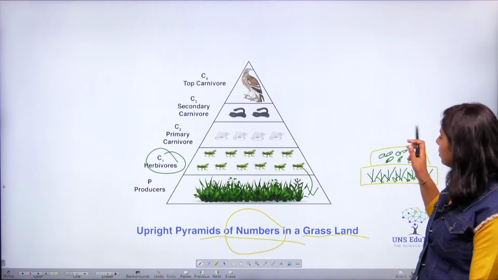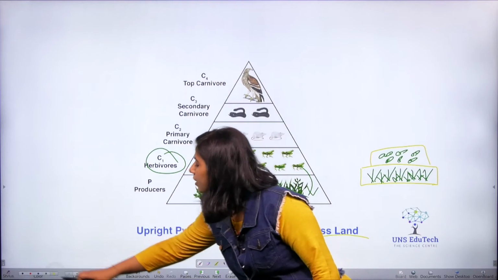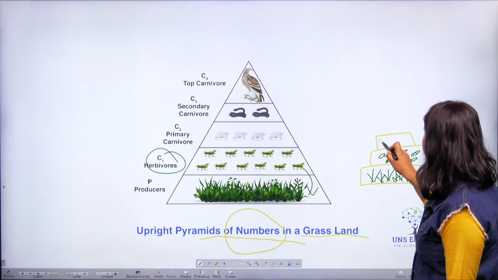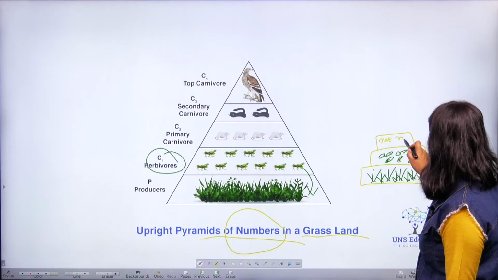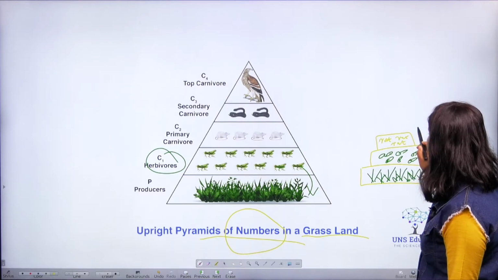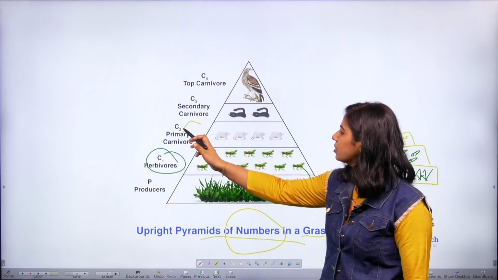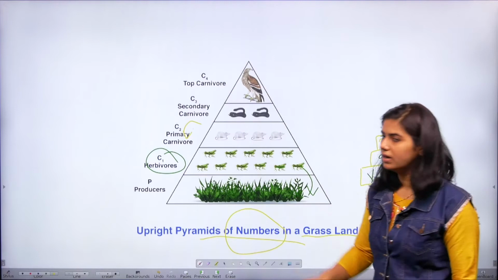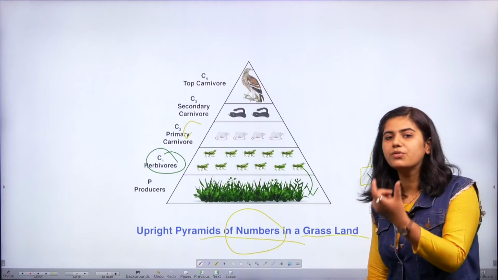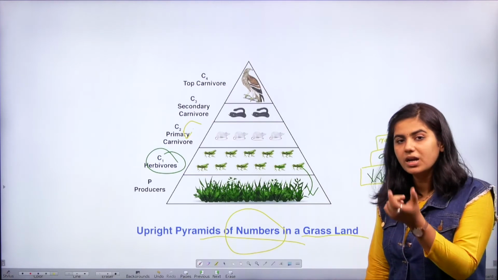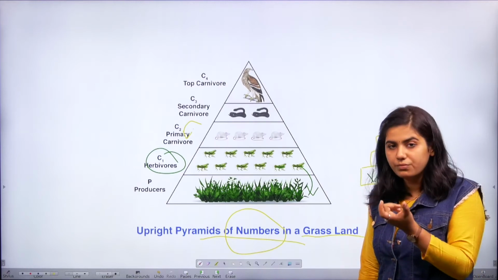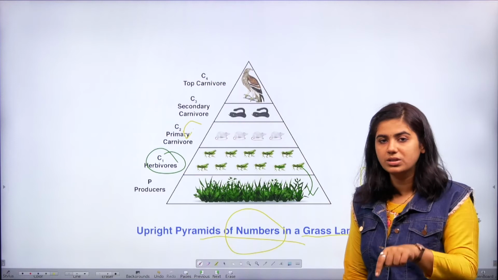So when we draw the next bar, it will be bigger or smaller? Yes, it will be smaller, right? We will get rats here. And in the next trophic level that consumes the rat, that may be snakes. Similarly, if we take a unit area, the number of rats compared to the number of snakes in the same unit area, which will be high, the snake or the rat?